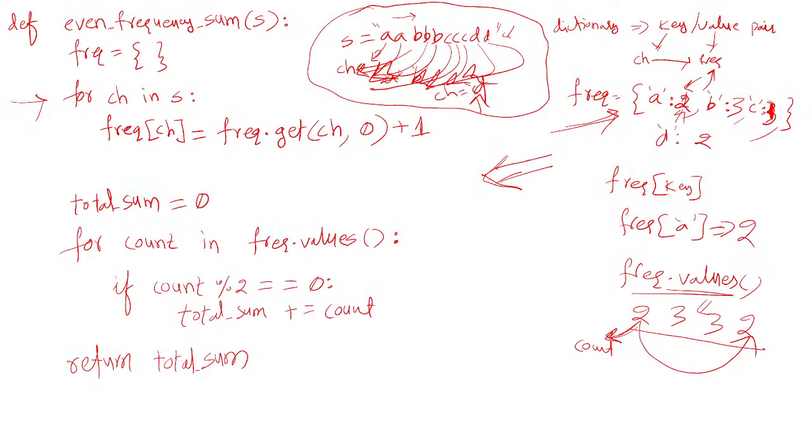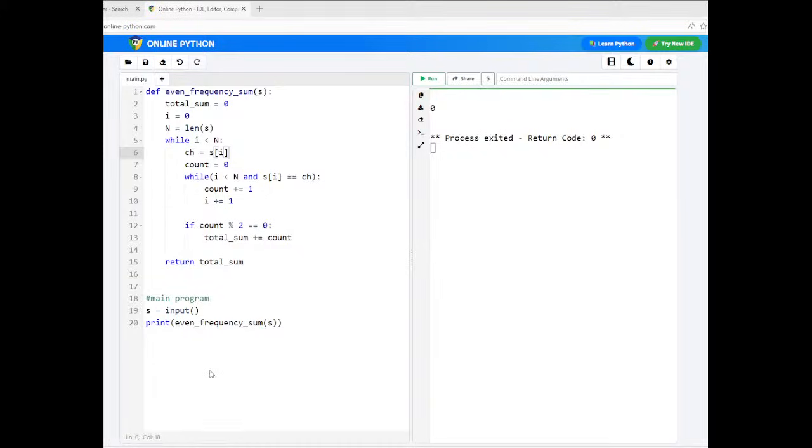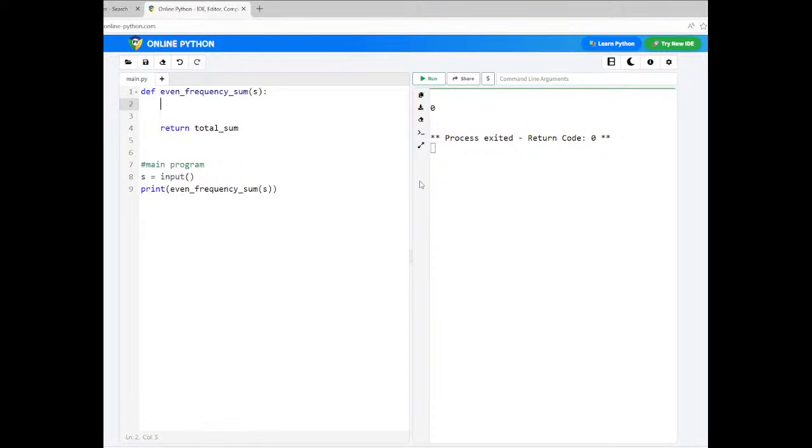Right, so quickly let us execute this code. I'll modify the code. Let's go back to our online compiler. Then we will modify the code. Quickly we'll modify. What do we require here? This for loop and these things we don't require now, right? So we require a frequency dictionary here.